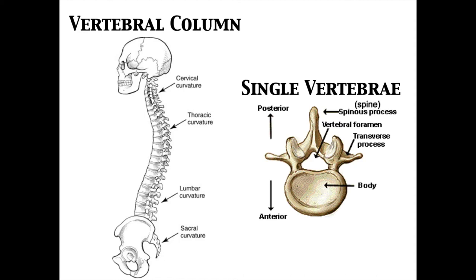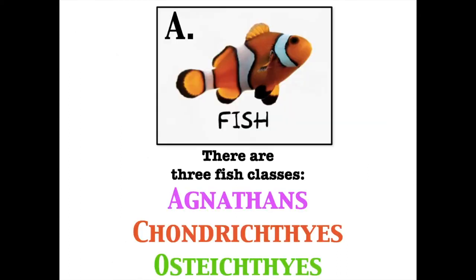A single vertebrae is going to have a spine. It's going to have little wings called transverse processes, transverse. And then it has a body and a space called a foramen. And that space is where the nerve cord or the spinal cord goes. Now there are 3 fish classes that we're going to focus on. The first one are the agnathans, which are going to be the jawless fish. And then we're going to focus on chondrichthyes, which are fish with cartilage skeletons, and then osteichthyes, which are fish with a bony skeleton, hence osteo referring to bone.